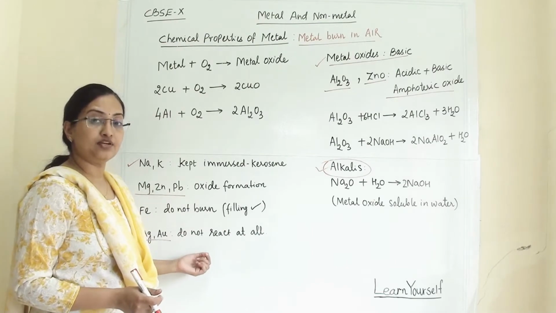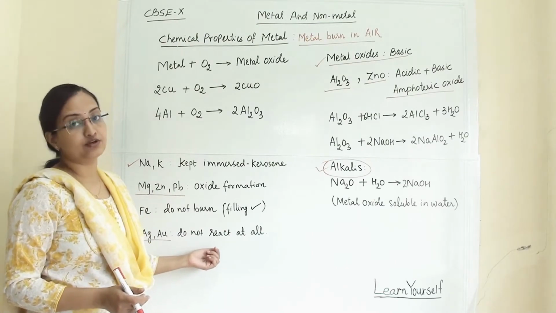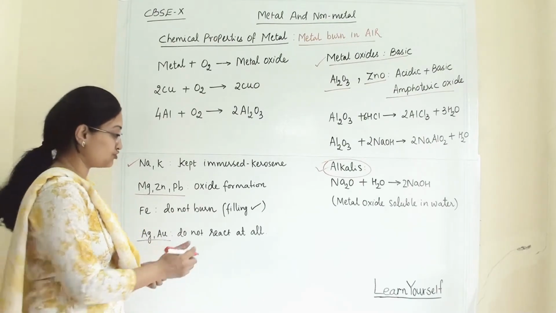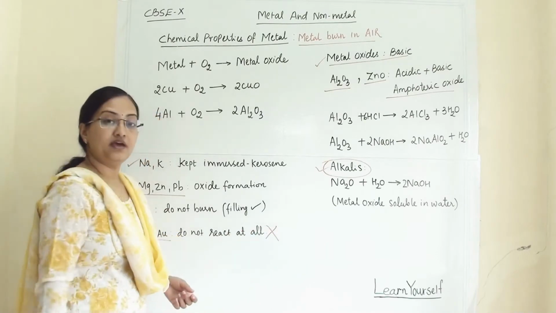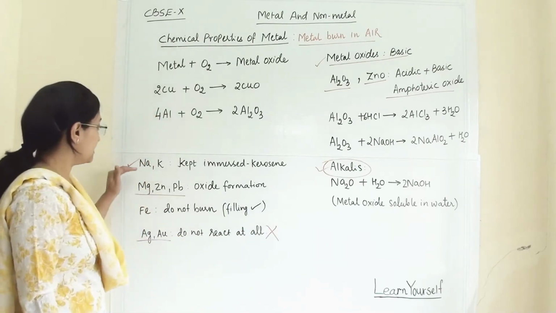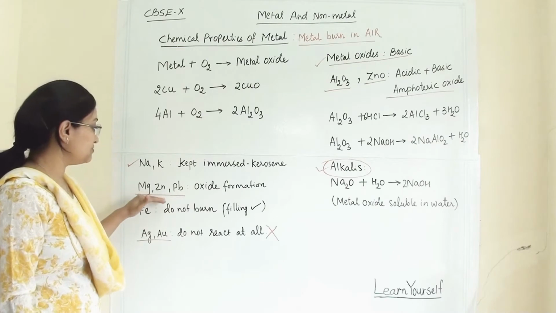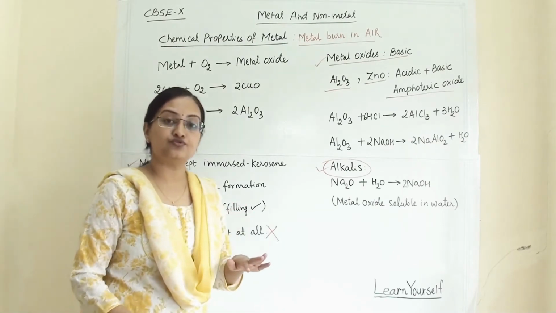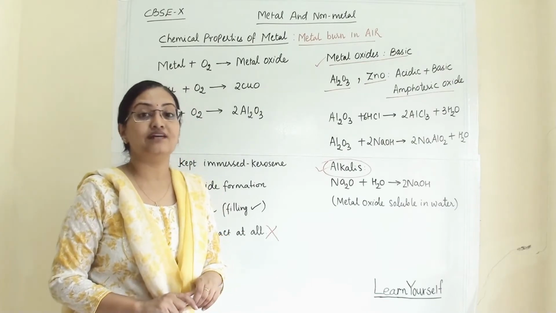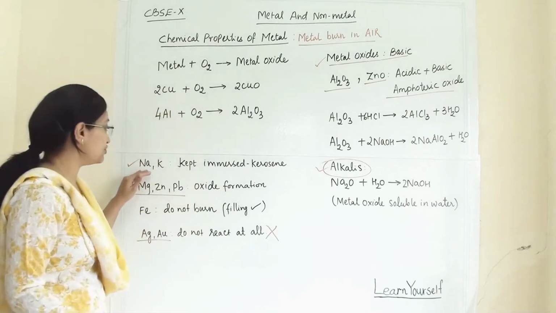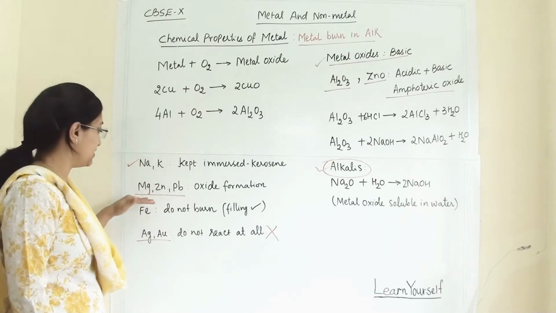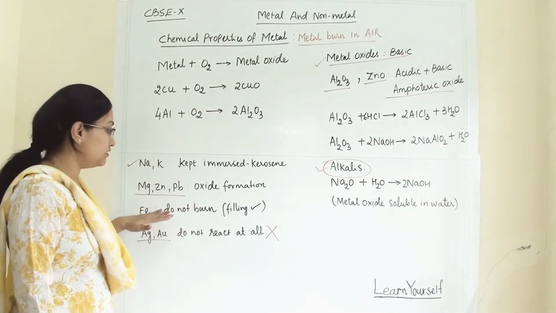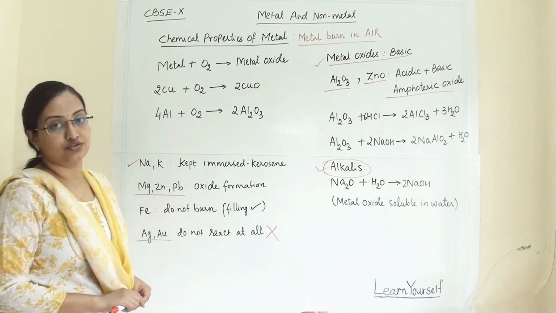Even at high temperature, they will not react with atmospheric oxygen. So silver and gold will not show any reaction with atmospheric oxygen. But sodium, potassium, magnesium, zinc, lead and iron will show reaction with atmospheric oxygen according to their reactivity. Here sodium and potassium are most reactive. In between, magnesium, zinc, lead and iron will not burn with oxygen.